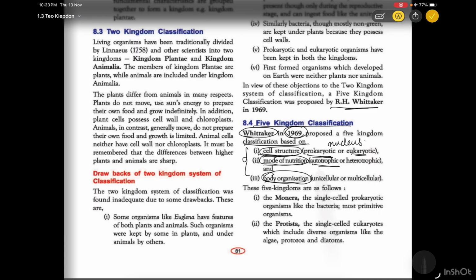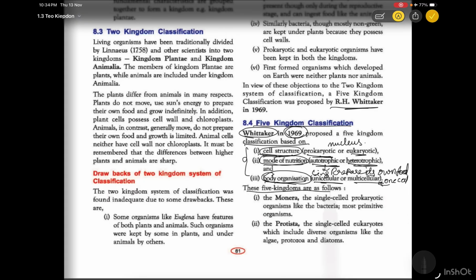Mode of nutrition, that is autotrophic, means it can prepare its own food, whereas heterotrophic does not prepare its own food and depends on others for food. And body organization: unicellular, multicellular. Single cell organisms are known as unicellular, and more than one cell is known as multicellular.